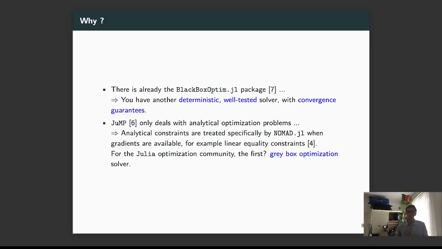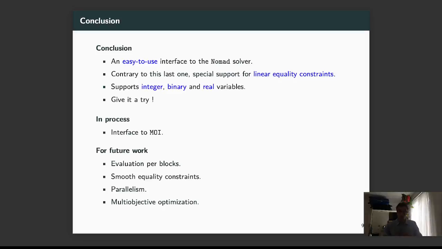So what we want with the Nomad.jl package, we want it to be accessible to the whole Julia optimization community as, to the best of our knowledge, the first global optimization solver which can deal with black box constraints and exploit information when gradients are provided. As a conclusion, Nomad.jl is an easy-to-use interface to the Nomad solver. Contrary to the C++ one, it has special support for linear equality constraints. Of course, it can deal with integer, binary, and real variables.